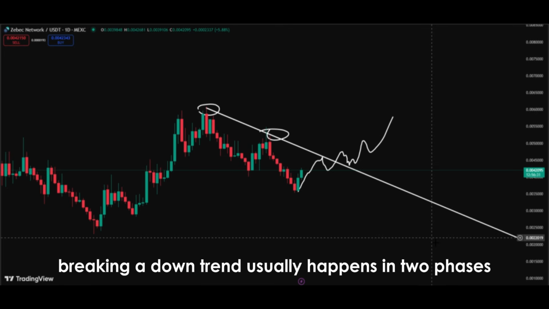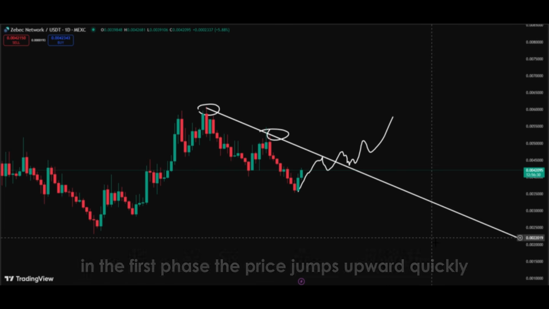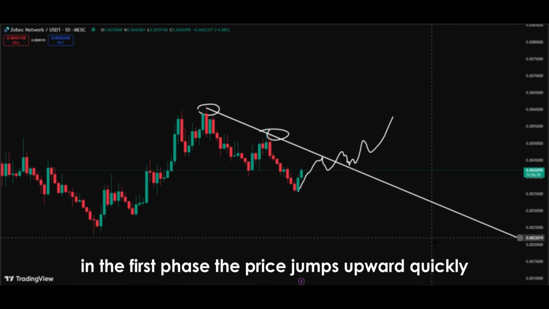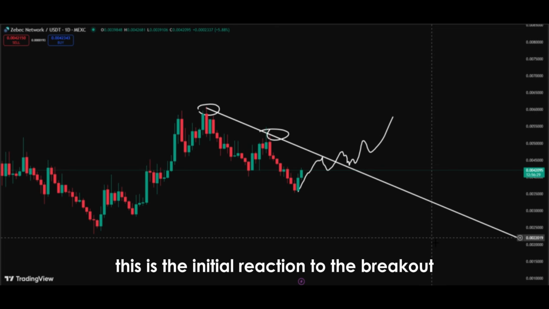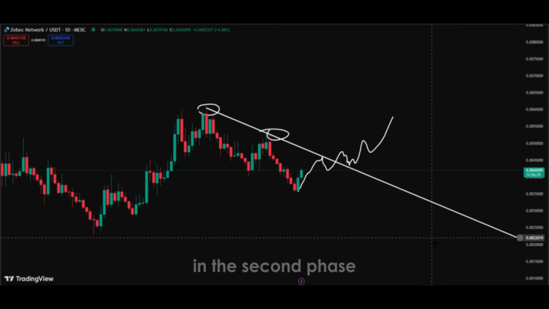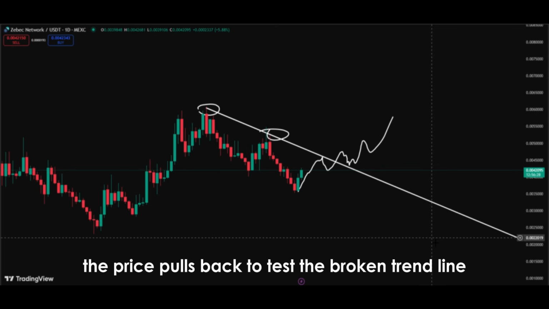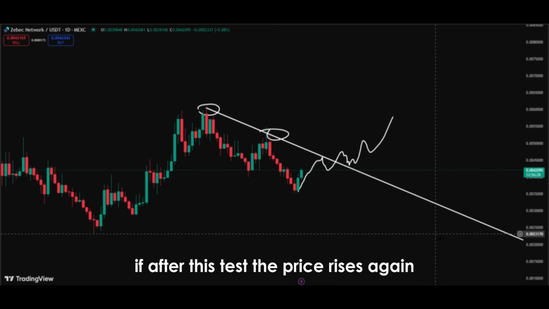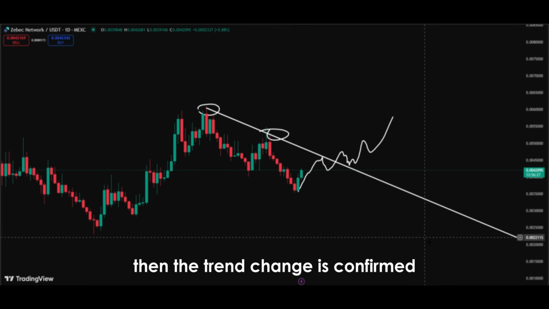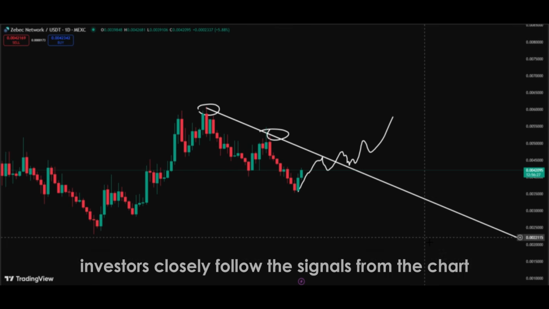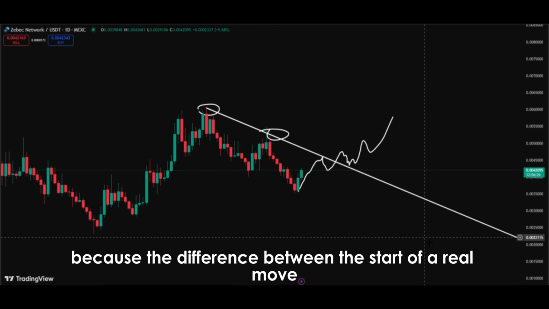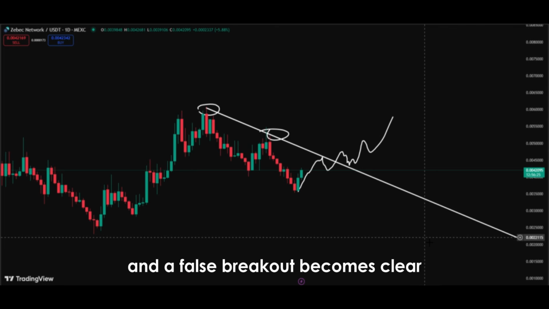Breaking a downtrend usually happens in two phases. In the first phase, the price jumps upward quickly. This is the initial reaction to the breakout. In the second phase, the price pulls back to test the broken trend line. If after this test the price rises again, then the trend change is confirmed. Investors closely follow the signals from the chart during this process, because the difference between the start of a real move and a false breakout becomes clear here.